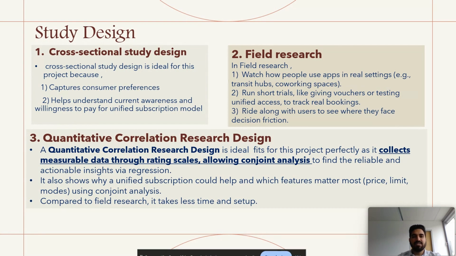We have different study designs, but I considered these because they are suitable. First, the cross-sectional study design captures consumer preference and also helps to understand the current awareness and how customers are willing to pay for the application. Second is research on how people use the application in a real setting, such as in a transit hub and a co-working space. Third, they also run a short trial, offering vouchers and seeing how customers react and what their preference is in the application.